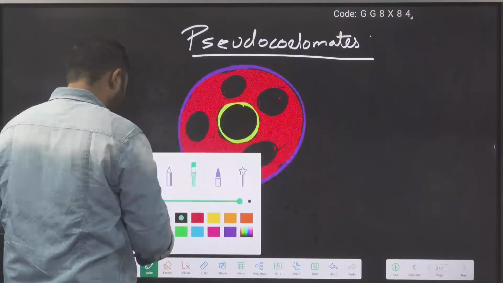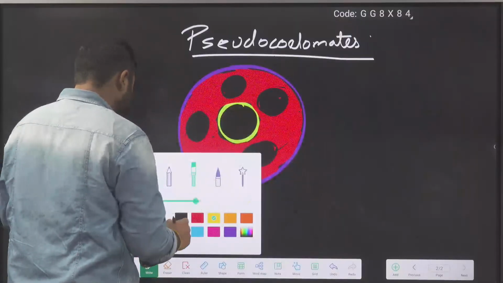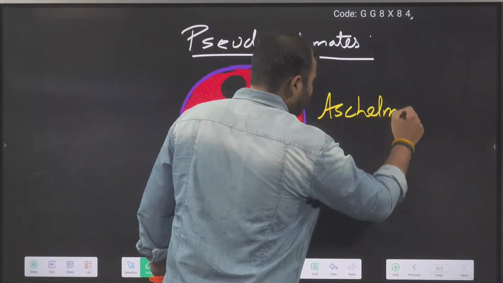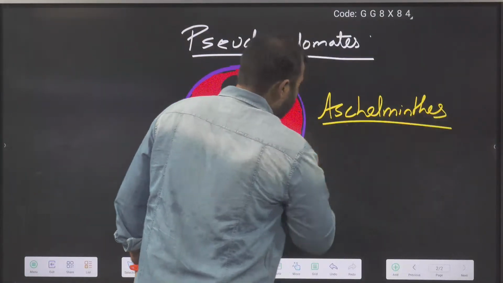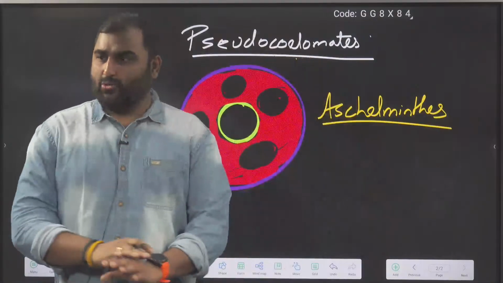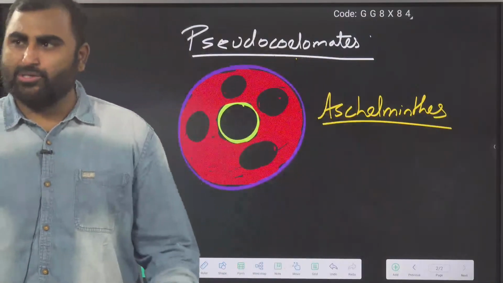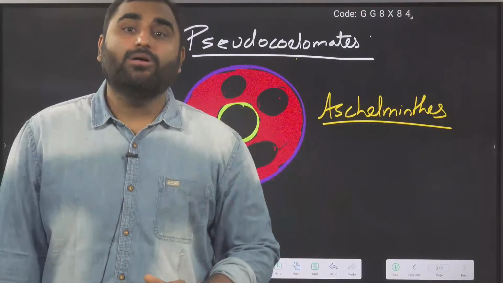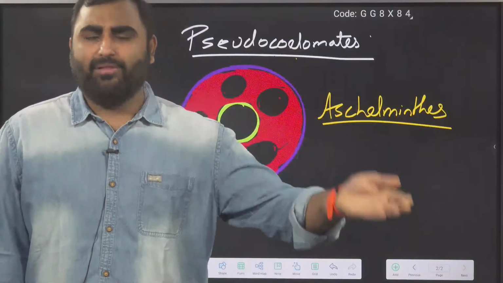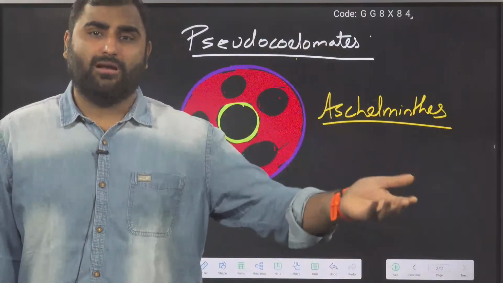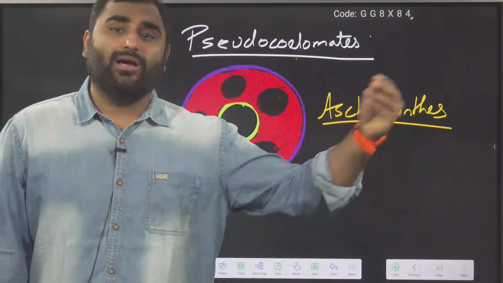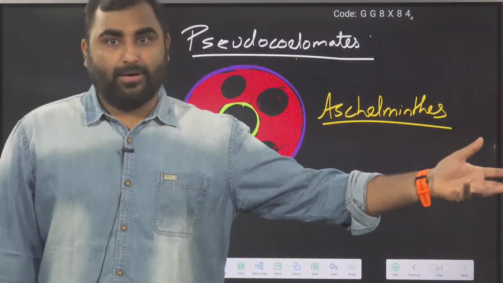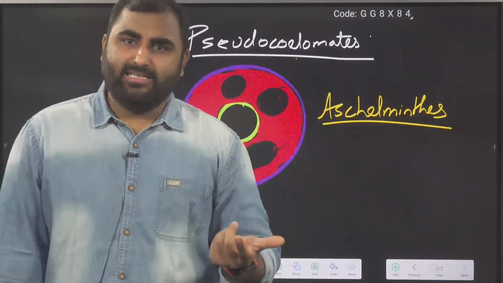And which example will I put here? Only one single example comes: the Aschelminthes. Many times the question comes on this. Aschelminthes are the pseudocoelomates. There is no other example of pseudocoelomates. Call them Aschelminthes, Nematoda, roundworms. They might ask you the phylum, the common name, the general name, they may ask you Ascaris, or other examples like Filaria, pinworm, and all those things.